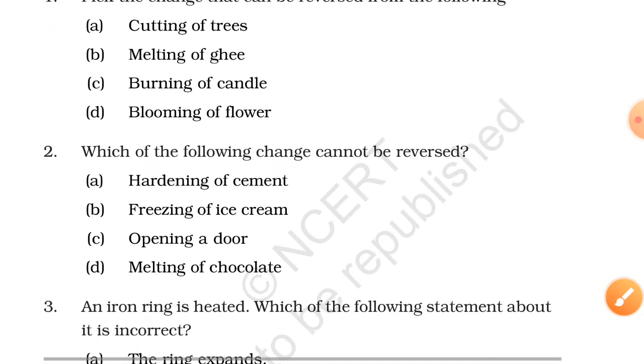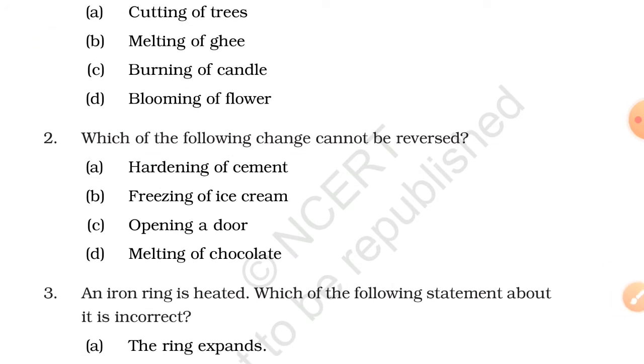The second one says, which of the following cannot be reversed? You have to find a non-reversible change, such a change that cannot be repeated. Hardening of cement, freezing of ice cream, opening a door, melting of chocolate. If we examine all four, if ice cream melts, we can again freeze it. If a door is opened, we can close it. Then again open, close, do it again and again, no problem.